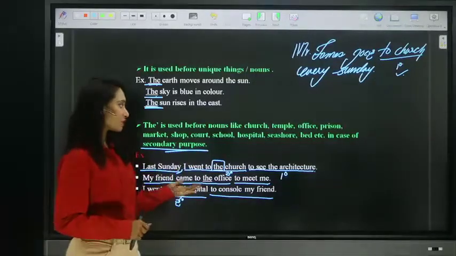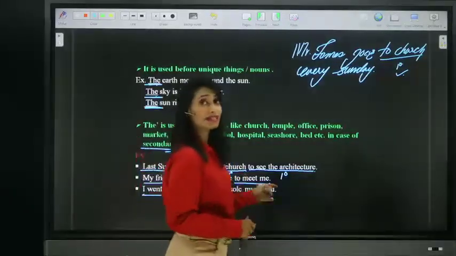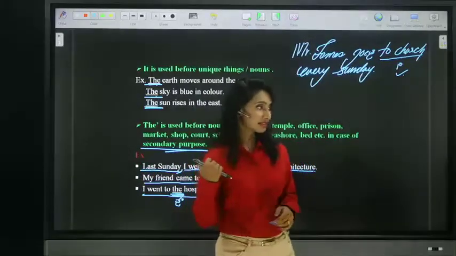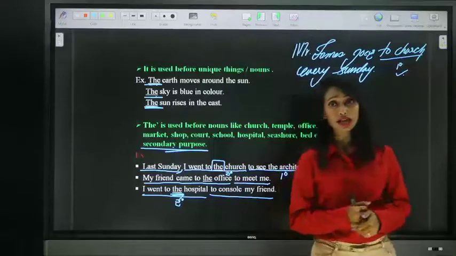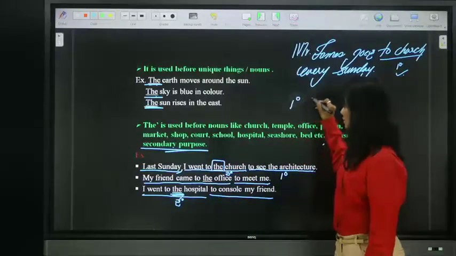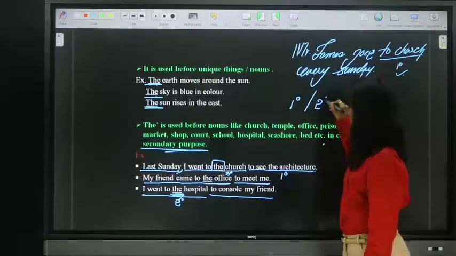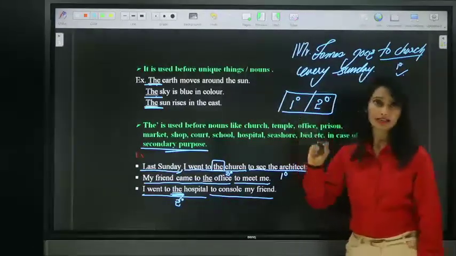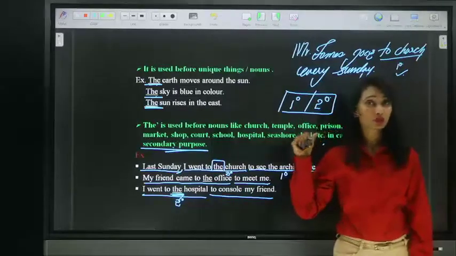I hope it is clear, primary purpose and secondary purpose. If you have any question, do let me know about primary purpose and secondary purpose before going further, so that we can get clarity here itself. What is primary purpose? What is secondary purpose? If you didn't understand or if you have any question, please let me know through your comments now.